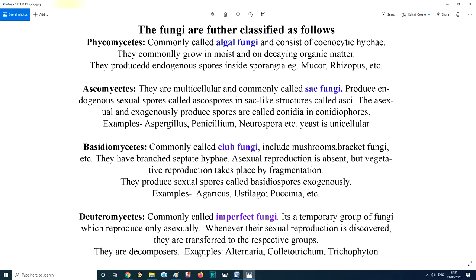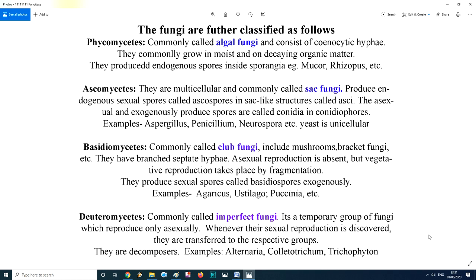They are general decomposers. Examples: Alternaria, Colletotrichum, and Trichophyton. Trichophyton is also with Microsporum. They cause some fungal infections, generally found in ringworm infection. Sorry, not elephantiasis. Elephantiasis is caused by Wuchereria bancrofti.